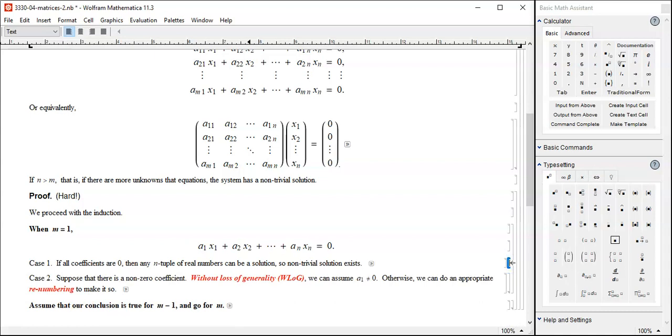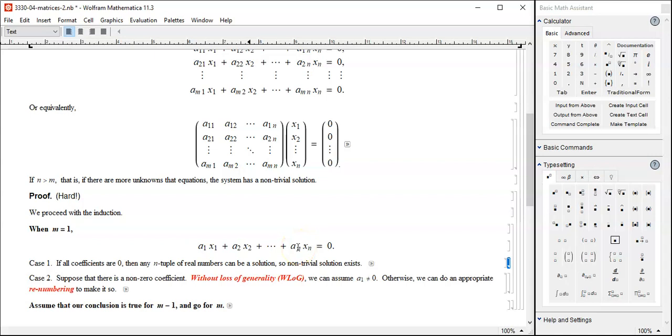That was the simplest case, if all the coefficients are 0. But that was too simple, too trivial. What if there are non-zero coefficients mixed in here? In that case, there will be at least one non-zero coefficient, whether it's going to be a2 or a17 or a105, whatever, there will be one.